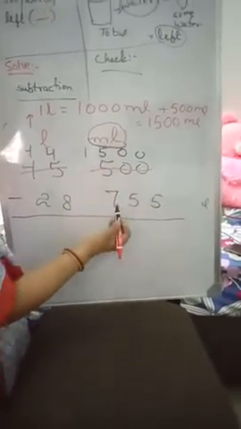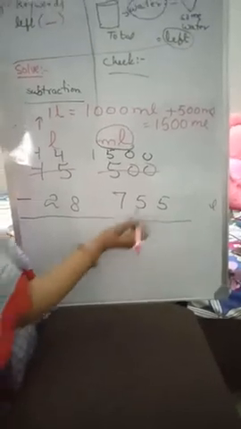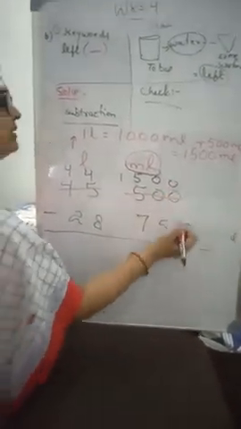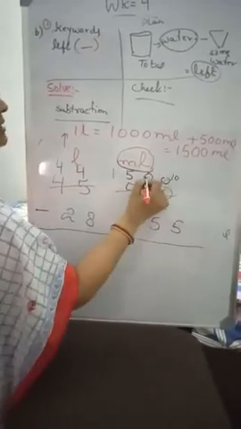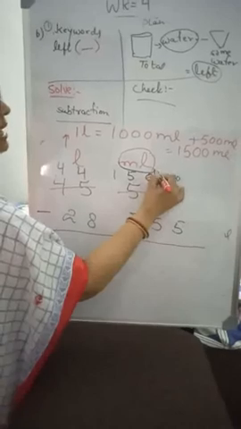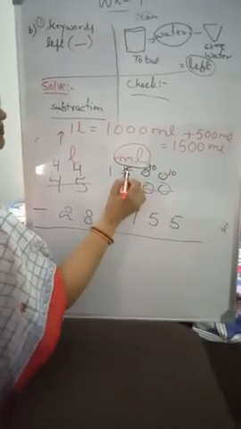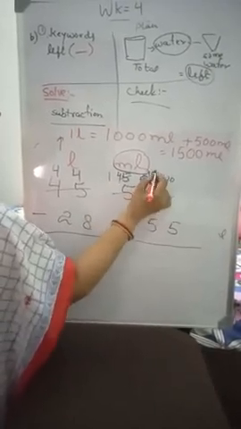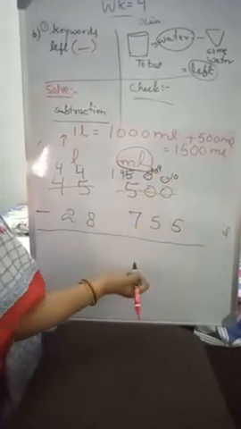From 1500 we can subtract 755, right? So here let's do the subtraction. This 0 will become 10, and this 0 is also 10, and this 5 will reduce to 4, right? Now here again this 10 will become 9.